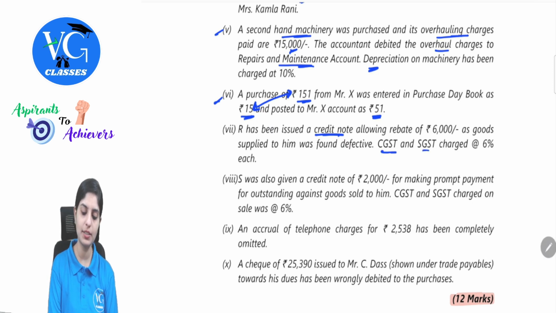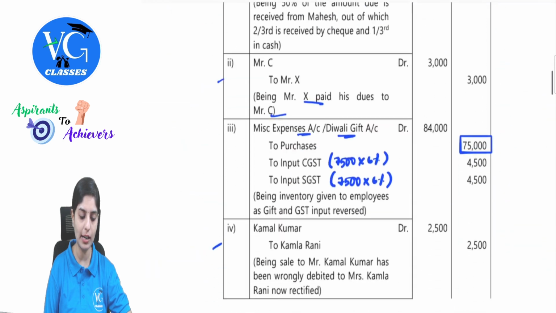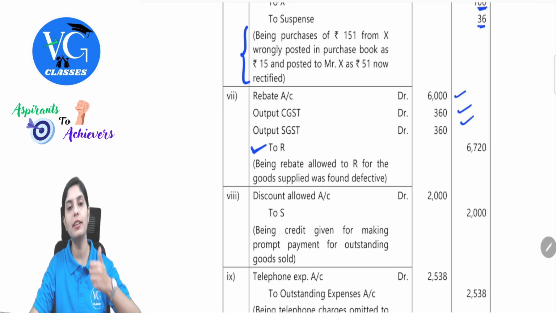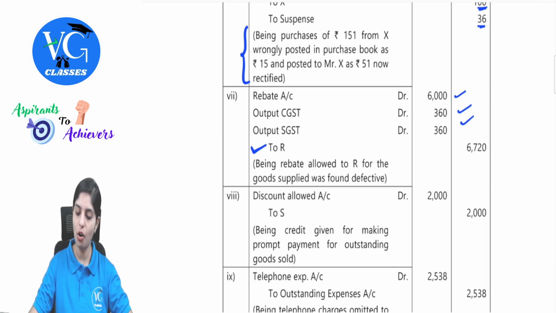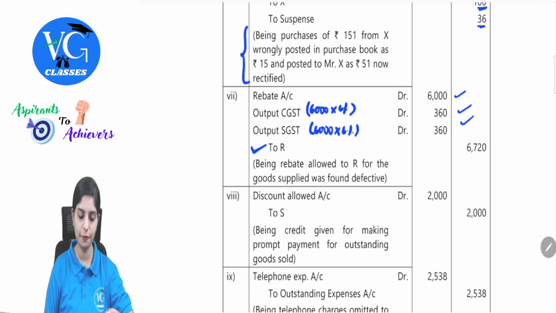Now there was CGST and SGST charged. At the time of sale, you would have credited this. This would be rectified. This would be reversed now. So we will debit the respective CGST and SGST account. So what will be the journal entry? And this will be routed through R's account. Observe here. Rebate account debit, output CGST, output SGST to R's account because this is being returned to R. That is the rebate which was being allowed to R. So rebate was 6,000. On that GST was 6%. So 360, 360 each. 6,000 into 6%. Clear with this all of you?